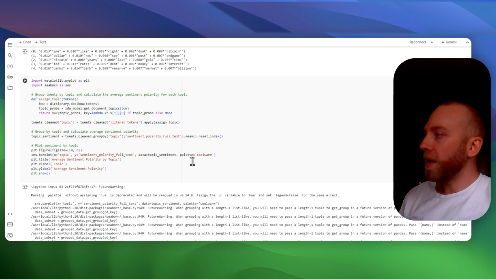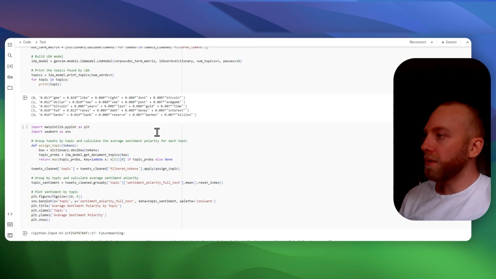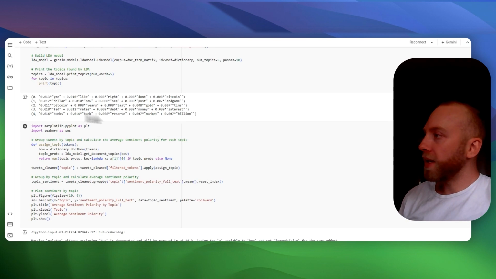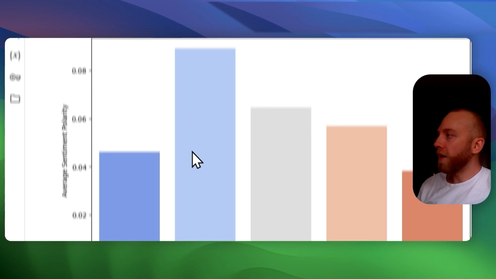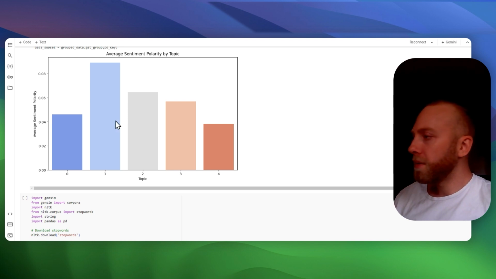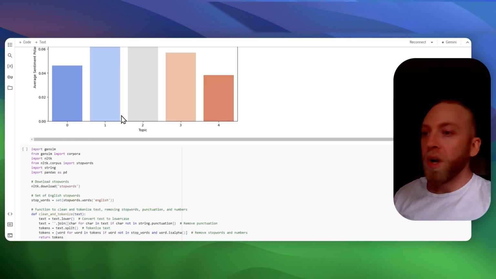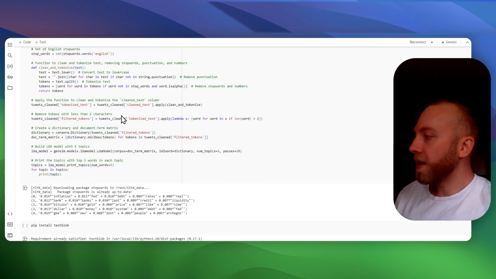So this would be GME, banks, Fed, Bitcoin, dollar. You can see his tweets on the dollar have higher sentiment polarity. Which, to be honest, doesn't say anything. I just kind of did that for the hell of it.